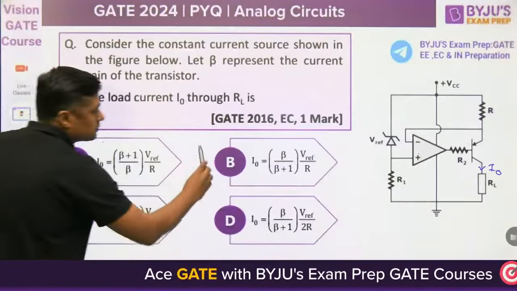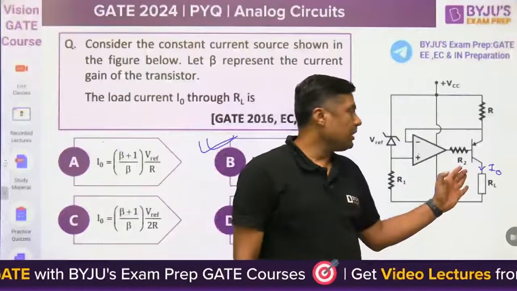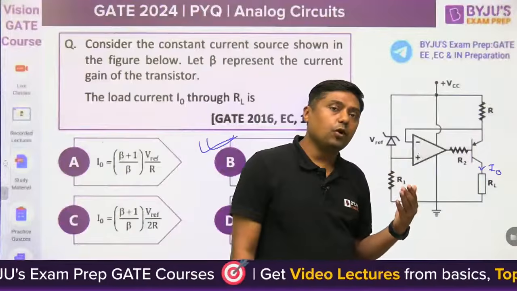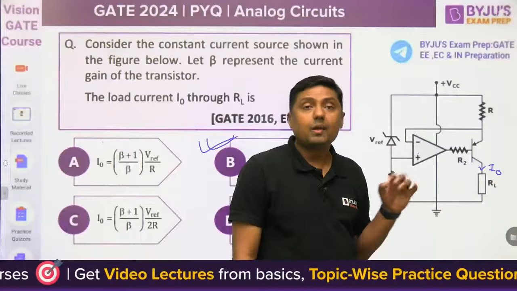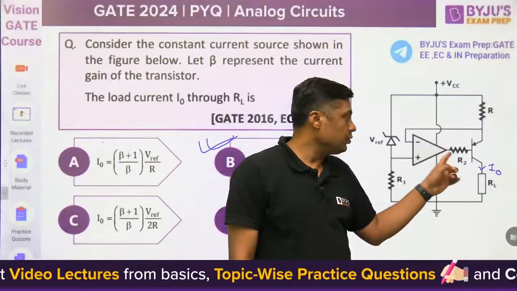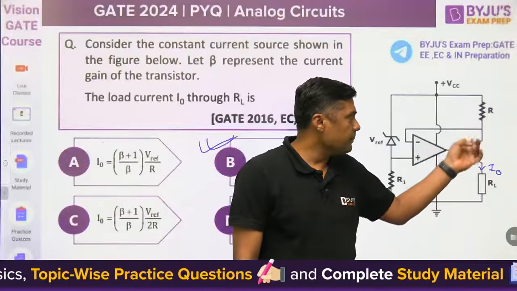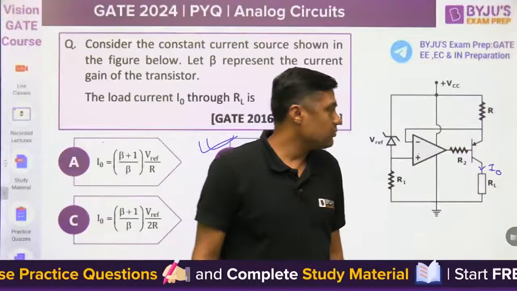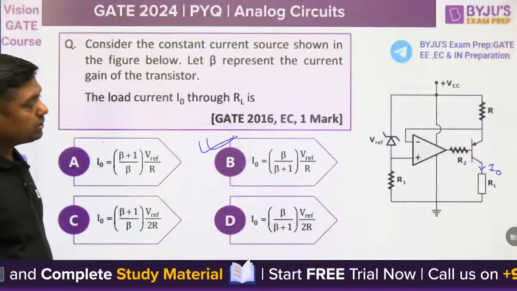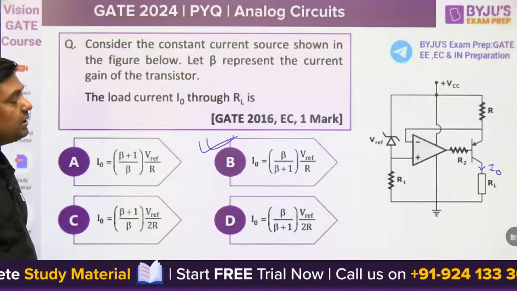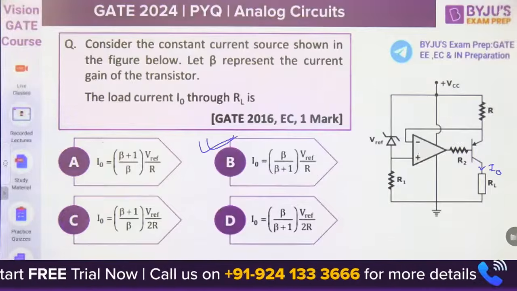Suppose we are connecting the RL. But remember, if you say emitter follower, it means we are giving the input to the base and getting the output from the emitter. But here we are giving input to the base and getting the output from the collector. This is the collector terminal, this is the emitter. It is a PNP transistor. Watch the terminal carefully. So here we are using the Zener diode, BJT, and operational amplifier.